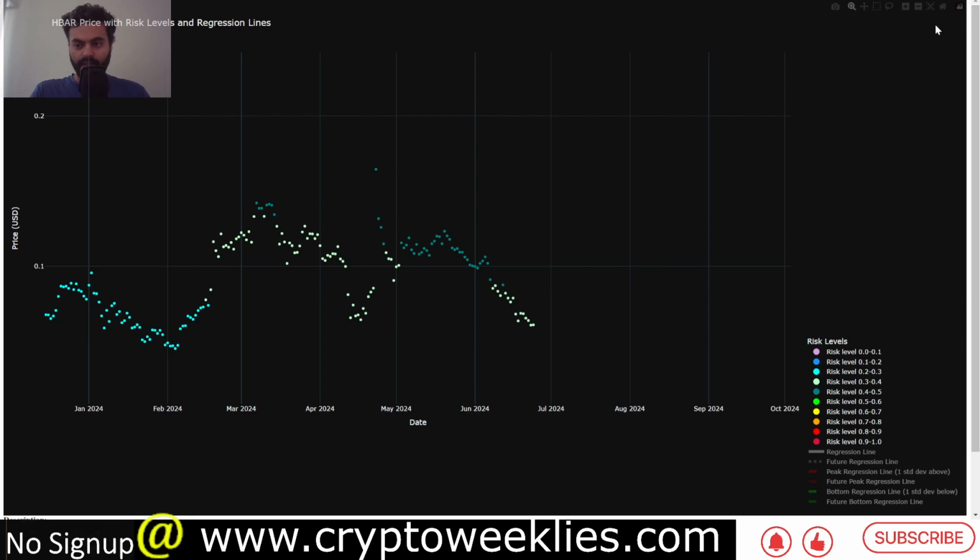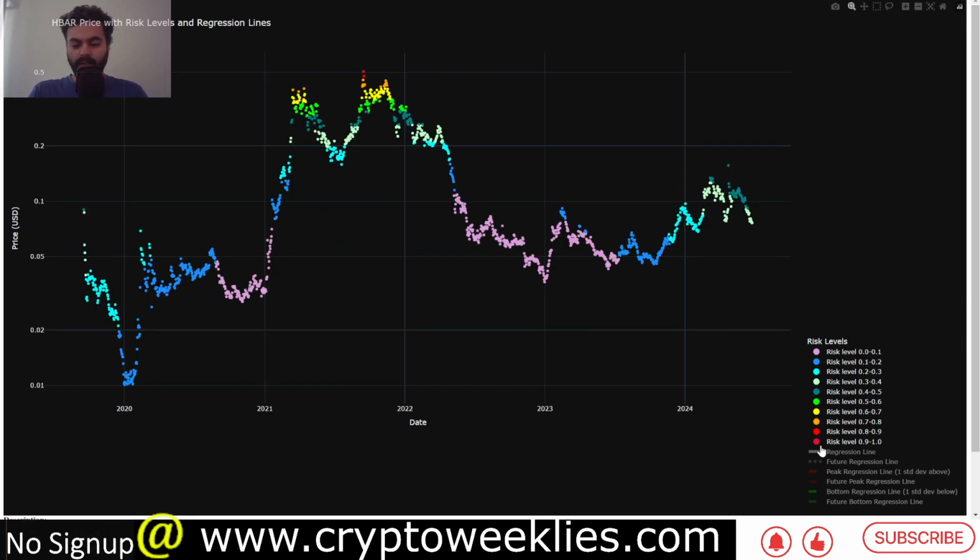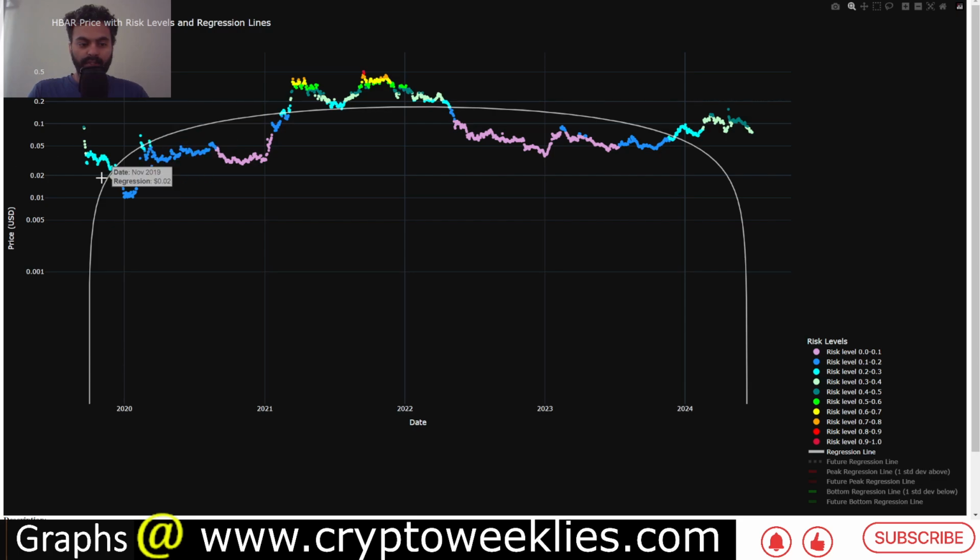for accumulation. One reason being that Hbar has not been doing that well to keep the regression function up. Over here you can see that the shape of the regression function has diminished, and the price, the fair value of Hbar, is in a decline starting 2023. This is because the price has not kept up with time, but it is kind of like a cyclical or sine wave based pattern where price goes up, then comes back down,